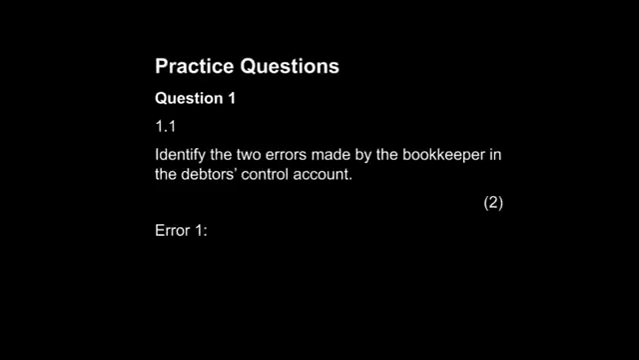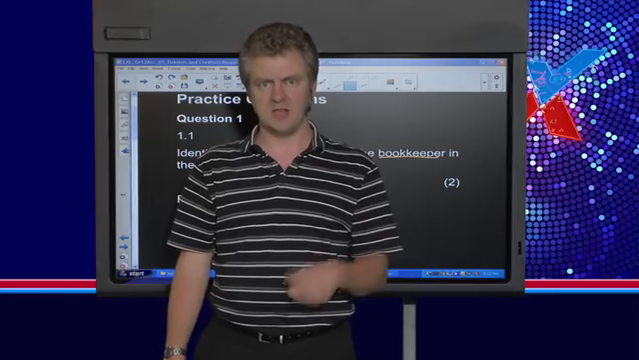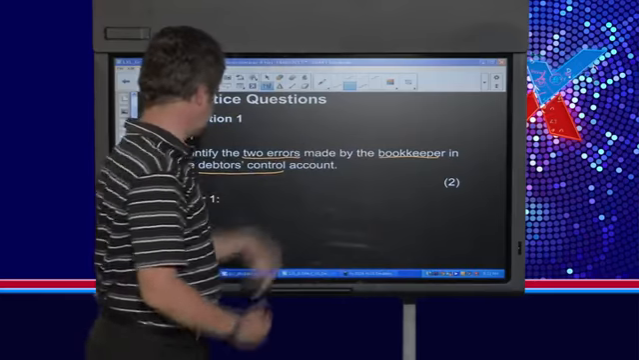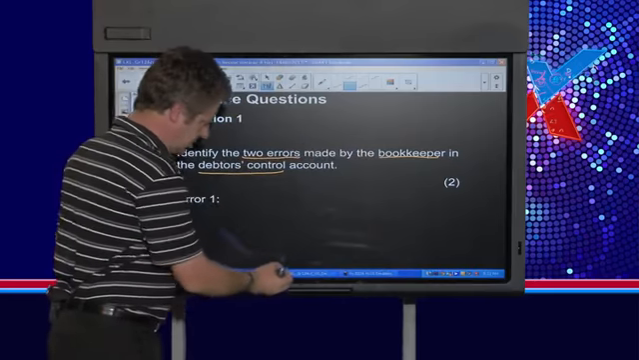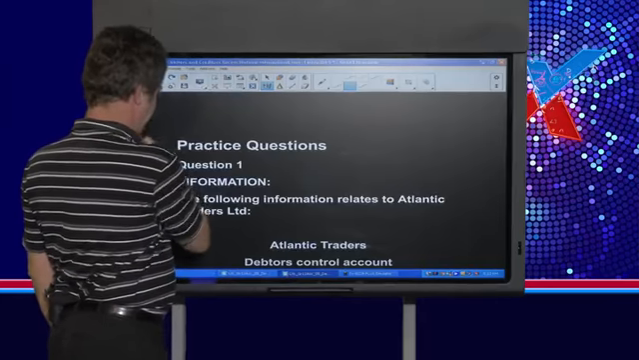And the first question that we were looking at is that the question asked you, the first question said, identify the two errors that were made by the bookkeeper in preparing the debtor's control account. So we often have these inexperienced bookkeepers in the questions where we as grade 12 accounting students have to fix what the inexperienced bookkeeper has done. You've got more experience than the one in the question. So what you have to do is you have to fix the mistake that she has made in the debtor's control account.